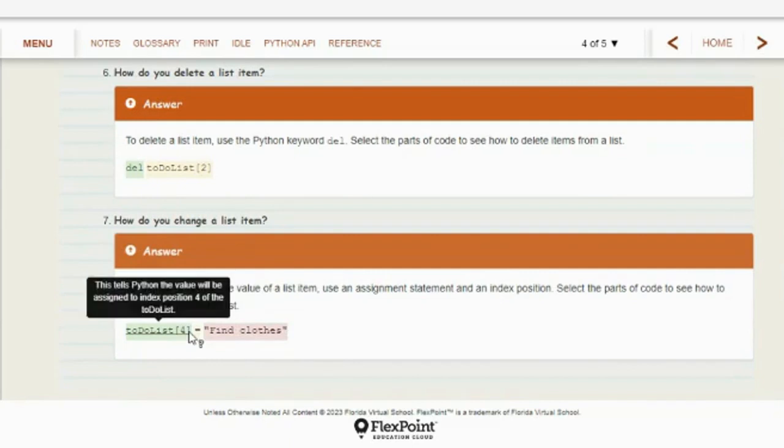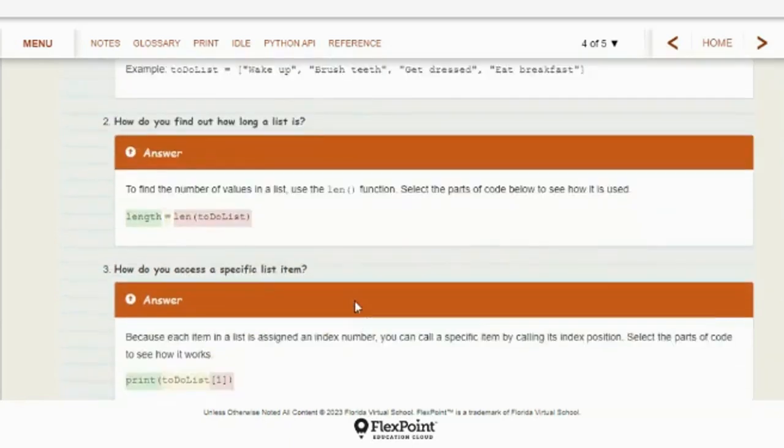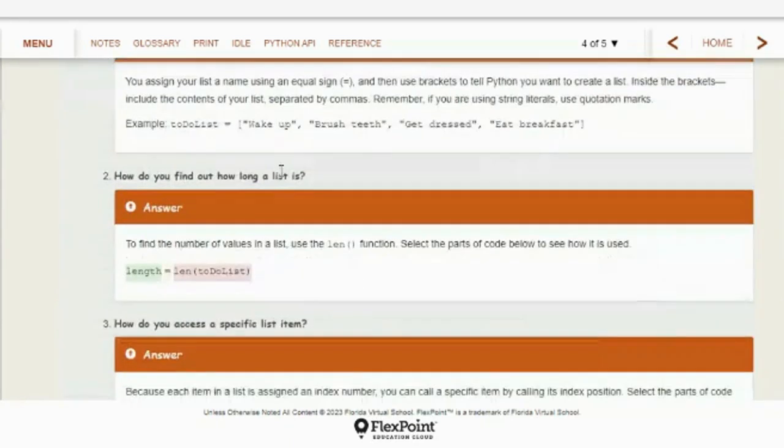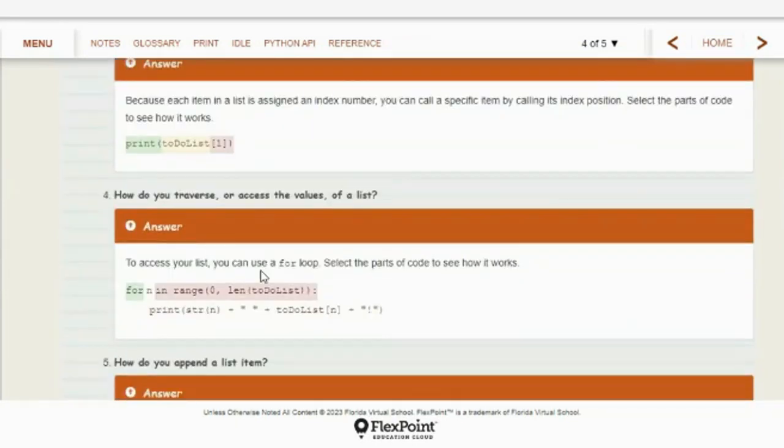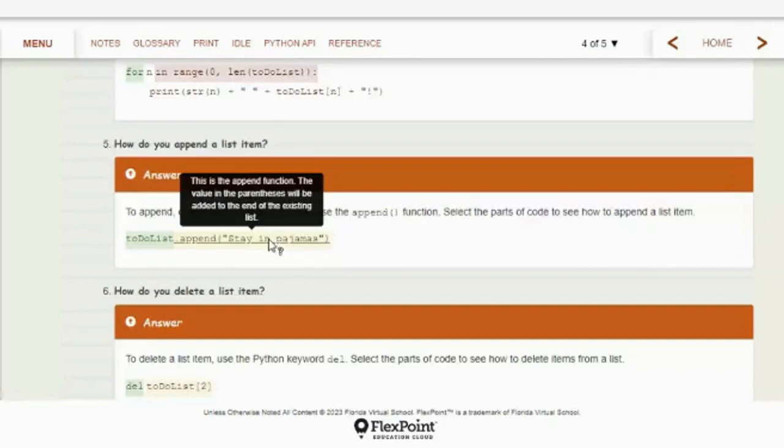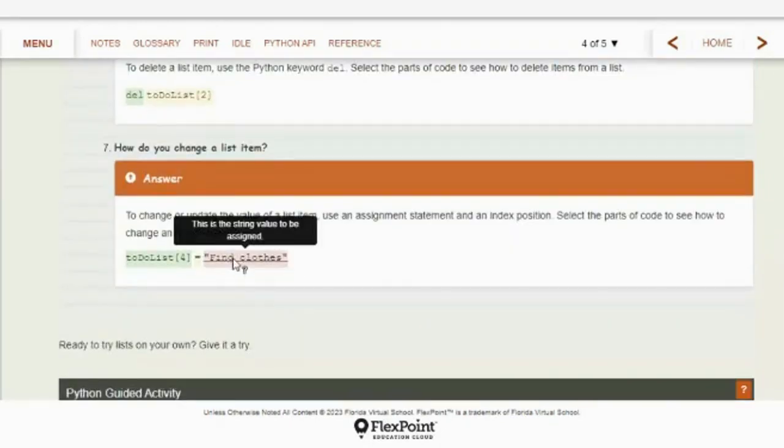All right. So it will go to number 4, which on our list was, let's see, 0, 1, 2, 3, and 4 was the one we added, stay in pajamas. So it'll change stay in pajamas to find clothes.